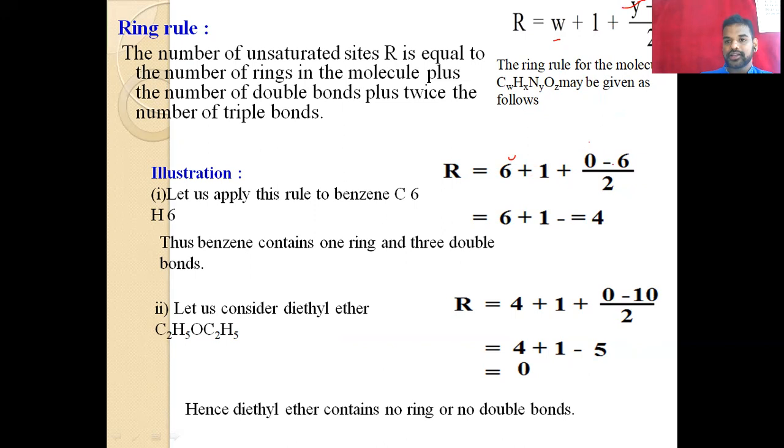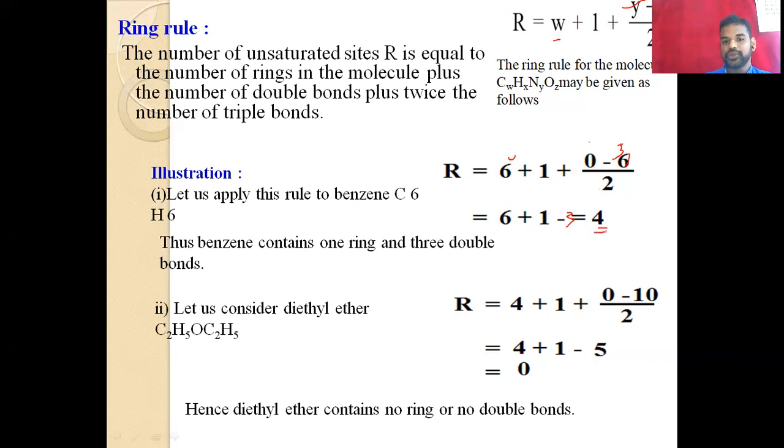And then minus X over 2. X is the number of hydrogen atoms, so 6, and 6 over 2 is 3. So 6 plus 1 minus 3, totally it becomes 4.